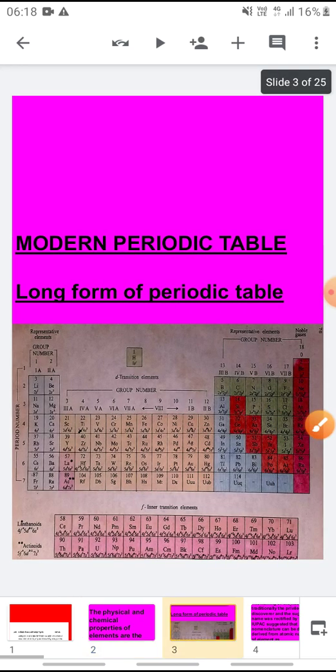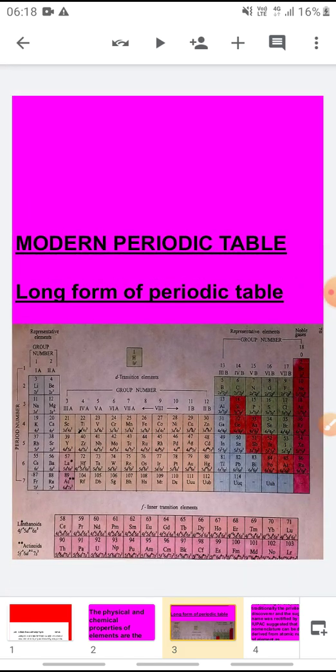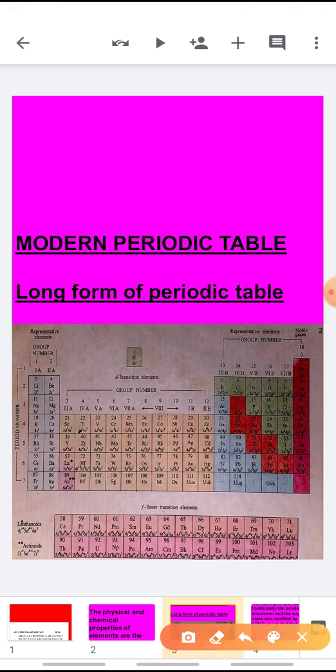Now, on the basis of the modern periodic law came the modern periodic table. You can see the modern periodic table shown on the screen. This is the long form of the periodic table, also called the modern periodic table. In it, you can see that there are 7 horizontal rows.